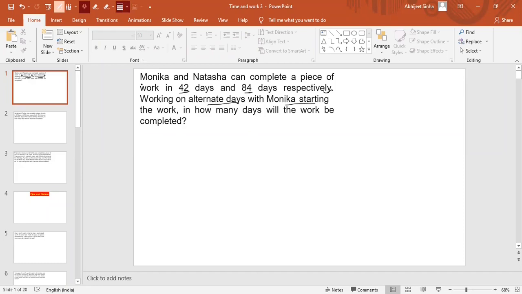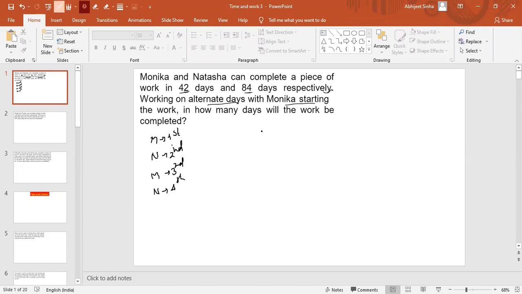As you can see, the question is about Monica starting the work, and they are working on alternate days. So let us say Monica works on the first day. That means on the second day Natasha will definitely work, on the third day Monica will again work, on the fourth day Natasha, and they will work in this manner only.